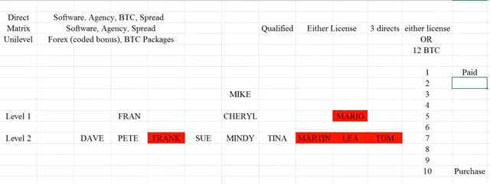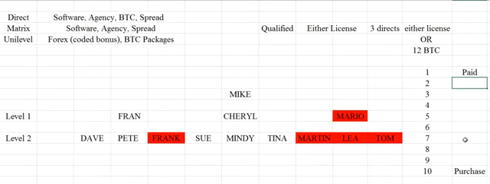That means it'll go further up the chain. In other words, all these people in between that are not qualified, they basically don't count. So this could potentially keep going up 11 levels, because people have to get paid out 12 levels.